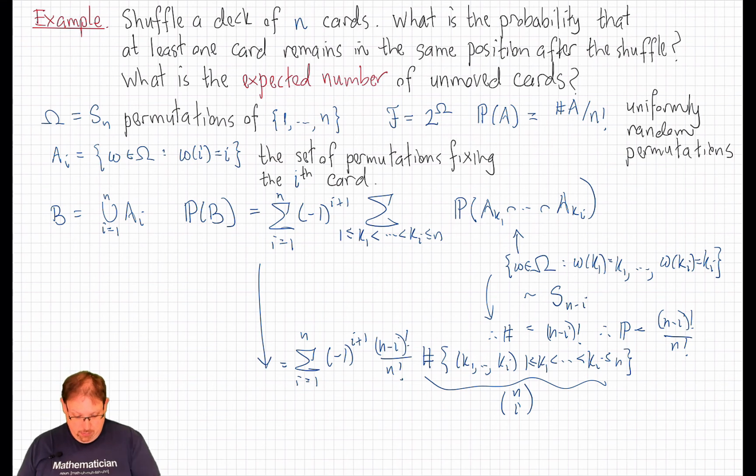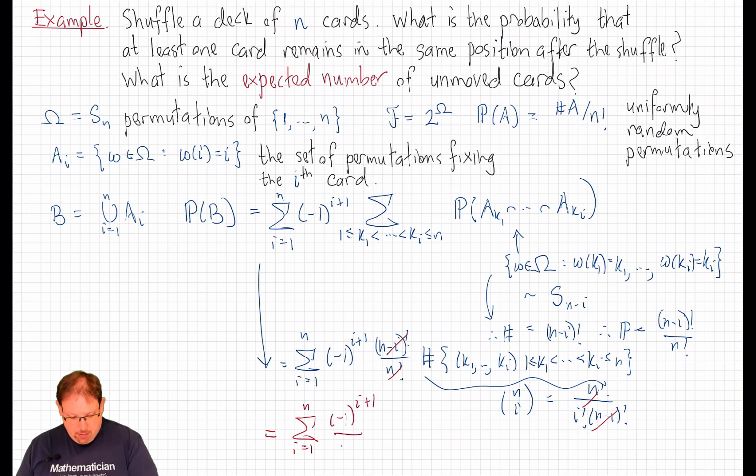And that works out nicely because n choose i is the same thing as n factorial over i factorial times (n minus i) factorial. So we get cancellation, and we're simply left with 1 over i factorial there. That is, the sum total here we have for this probability is the alternating sum, i going from 1 up to n, of (minus 1) to the i plus 1 over i factorial.